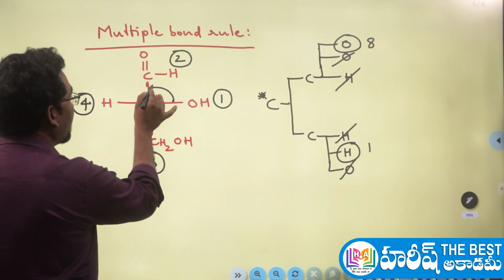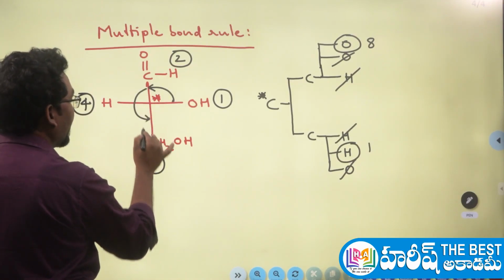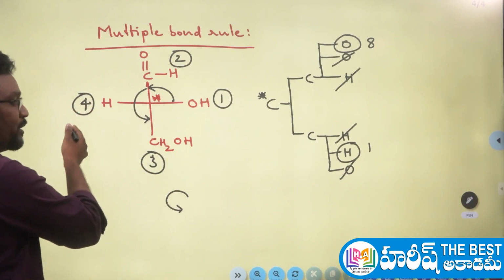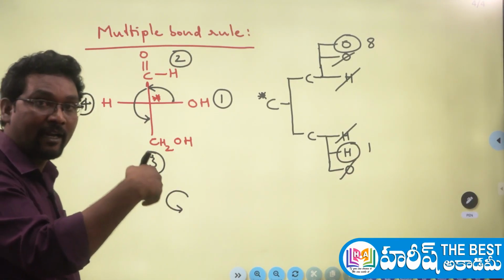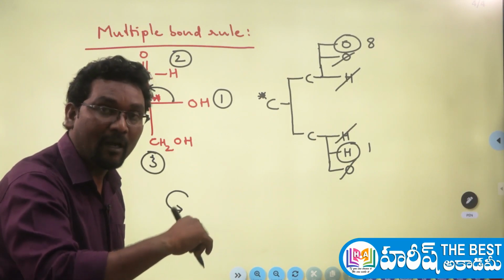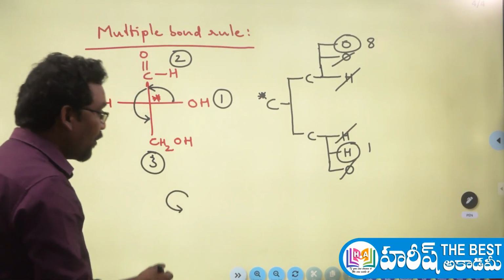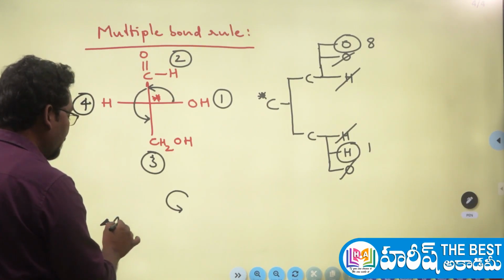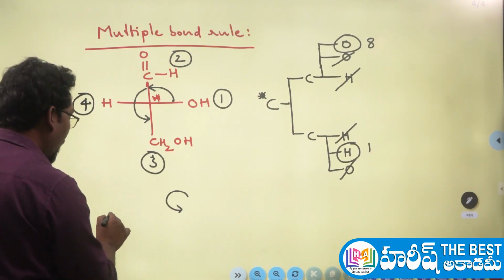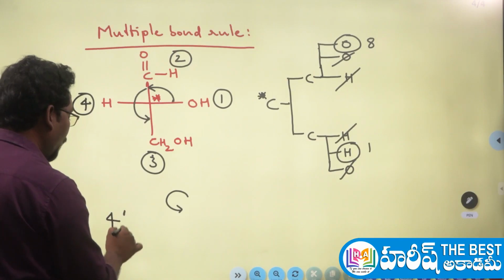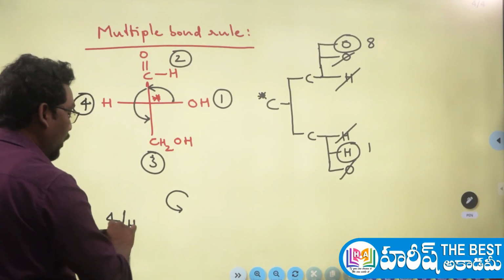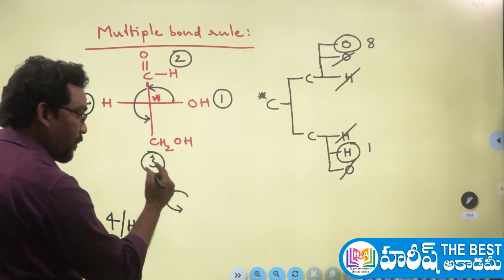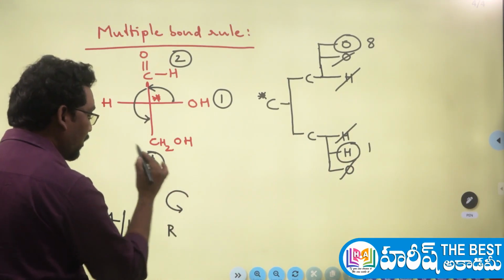First to second and second to third, our eye direction is rotating in anti-clockwise manner, and whereas the fourth priority group is here in the horizontal. In general, anti-clockwise is S, but horizontal is opposite. Since the fourth priority group is here on the horizontal, 4 by H rule, I told you that, horizontal is opposite. That means anti-clockwise is generally S, but opposite means it becomes R. So this is having the R configuration.